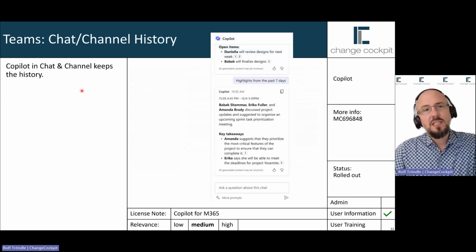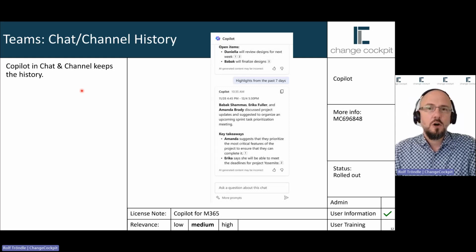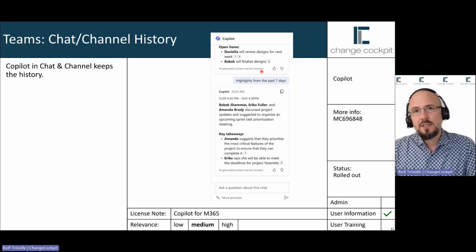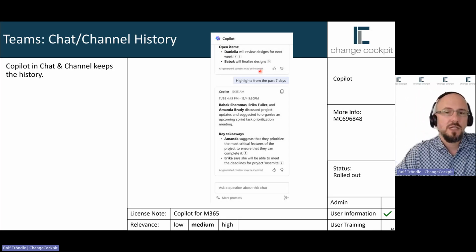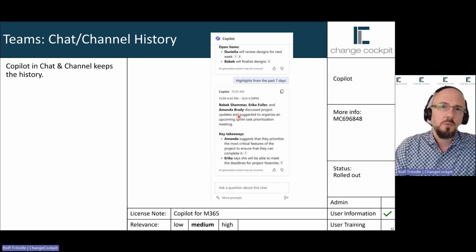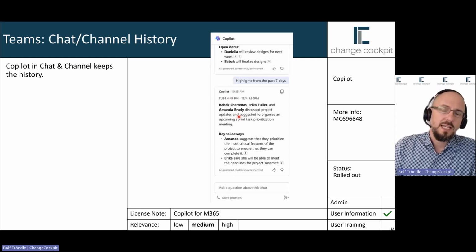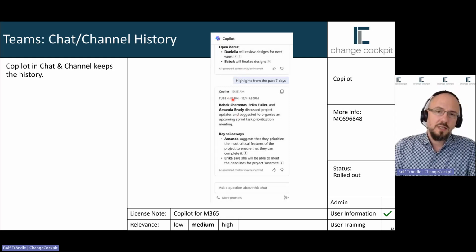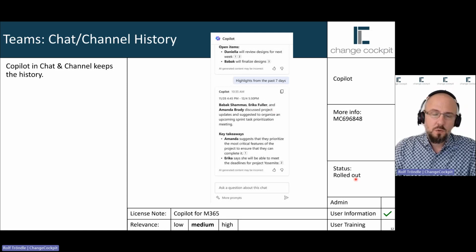Another addition to this chat channel Copilot feature is the chat channel history. So this means that Teams will store the history for each particular chat where you used Copilot. So you will find all the results or all the prompts you used before. And in case you forgot to copy out the results or the answers from Copilot, then these will still be available. This is already rolled out.